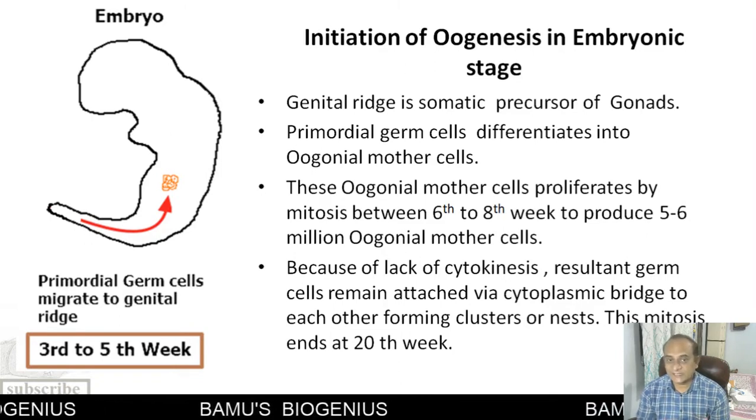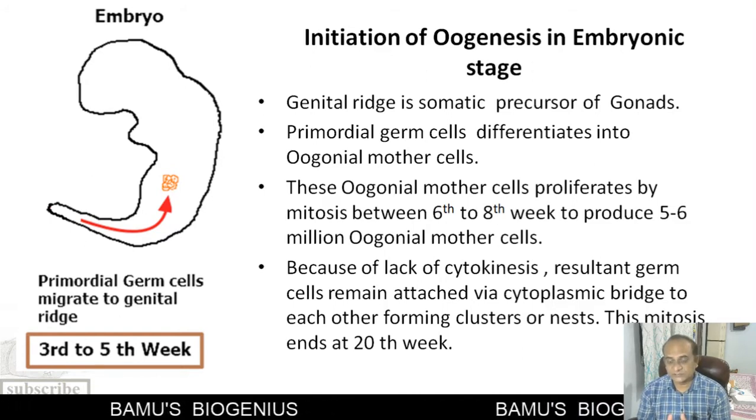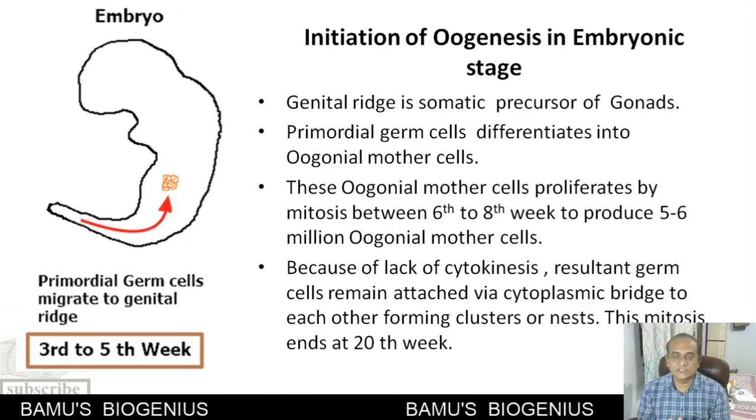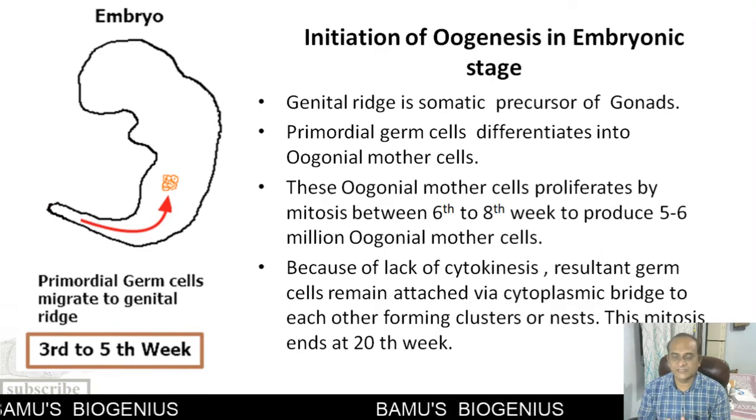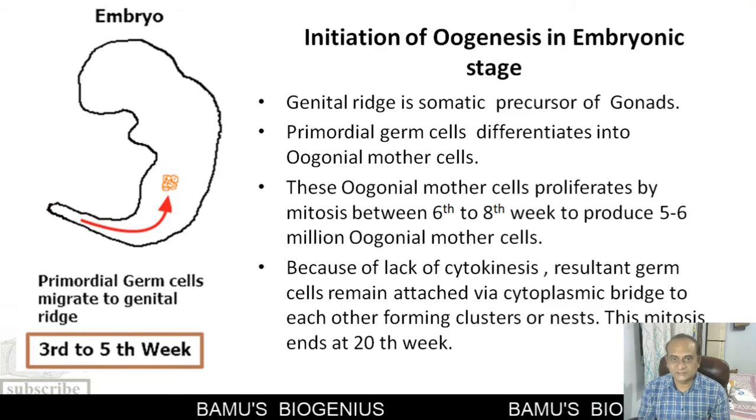When these oogonial mother cells proliferate, karyokinesis takes place, but cytokinesis is incomplete, and because of that, the oogonial mother cells which have divided by mitosis form small clusters.